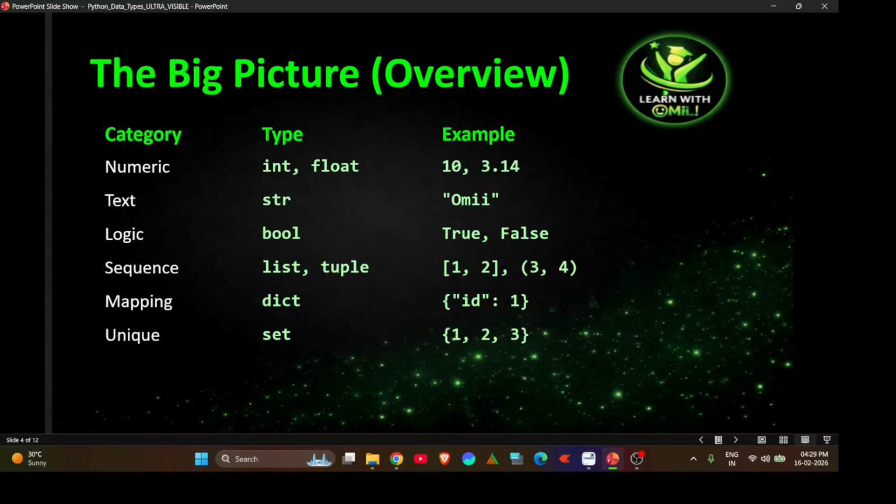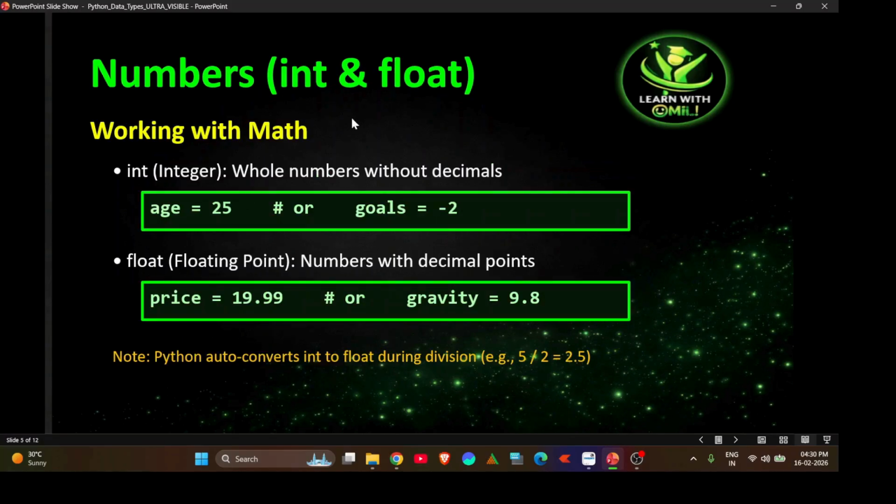Now, going to the overview of data types, there are some categories of data types. Are you looking at the slide? These are the categories: numeric, text, logic, sequence, mapping, and unique types. Just for overview, these are the examples, and we are going to learn them one by one in the further slides, how numeric, text, logic data types work, and so on. Come to the first one, the numeric data types.